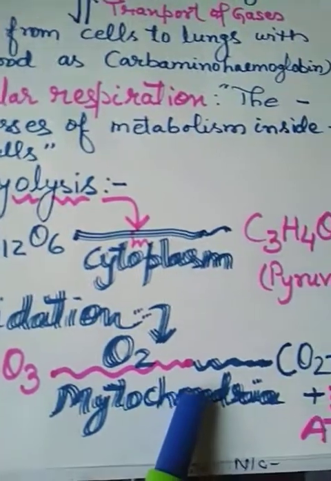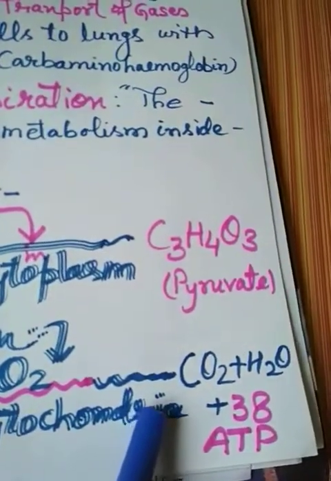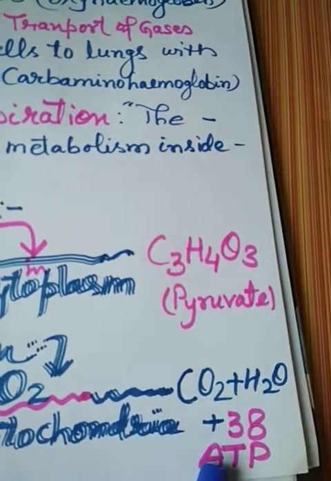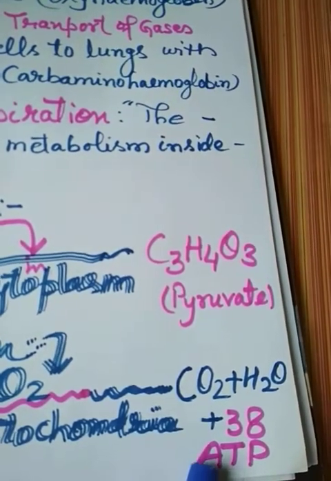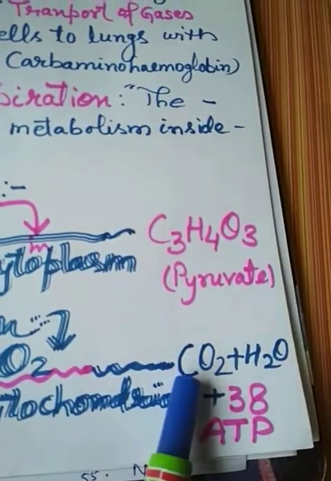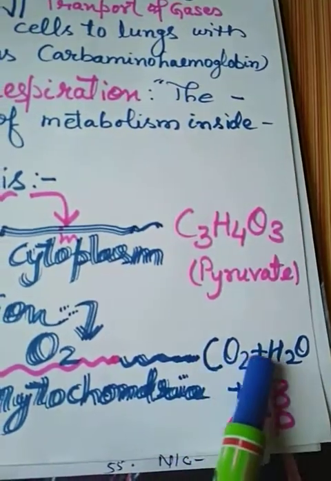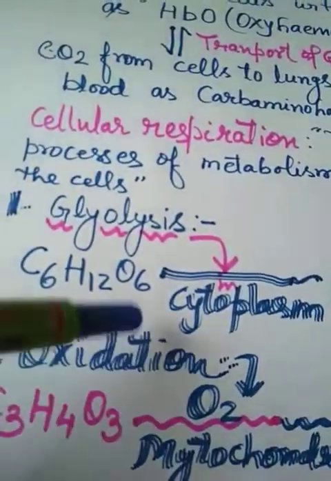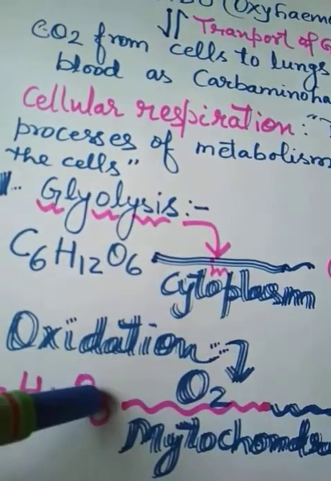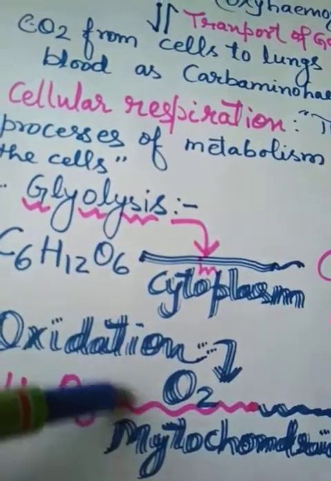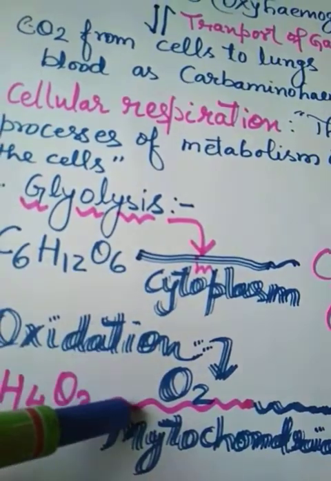Further, this pyruvate molecule liberates 38 ATP of energy in aerobic respiration in humans, and byproducts are formed like carbon dioxide and water. So this is the breakdown of this glucose molecule, and these two processes, glycolysis and oxidation, are called Krebs cycle. Krebs cycle in detail.